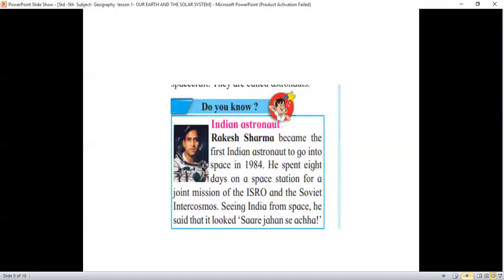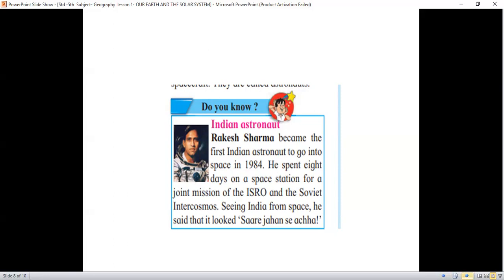So our next picture is the well-known Indian astronaut Rakesh Sharma, who became the first Indian astronaut to go into space in 1984. He spent 8 days on a space station for a joint mission of the ISRO and the Soviet Intercosmos. Seeing India from space, he said that it looks "Saare Jahan Se Accha". So the first Indian astronaut is Rakesh Sharma, who went to space in 1984.